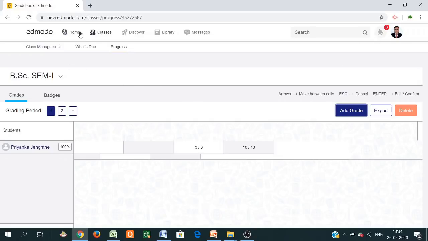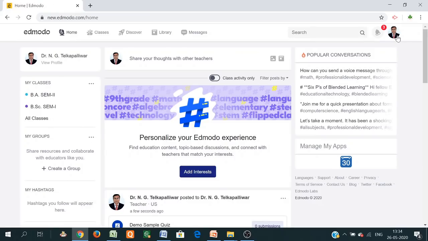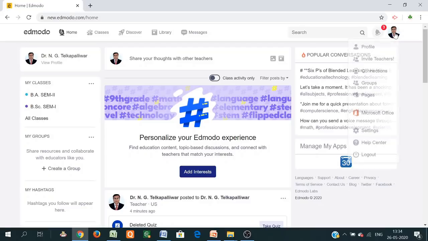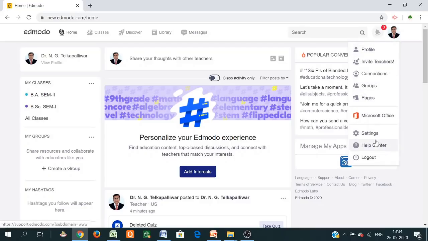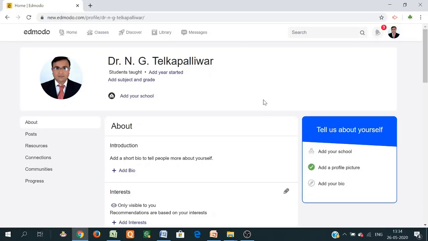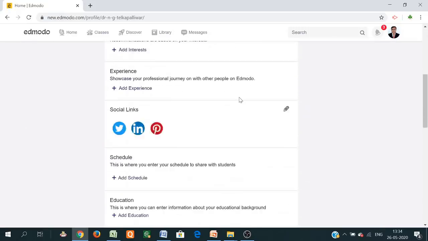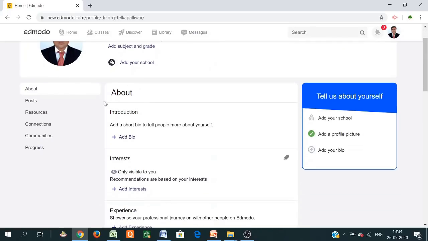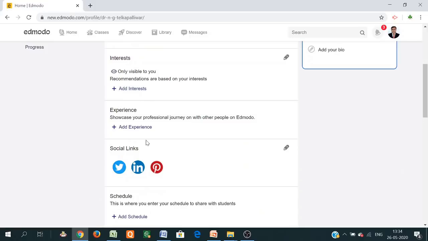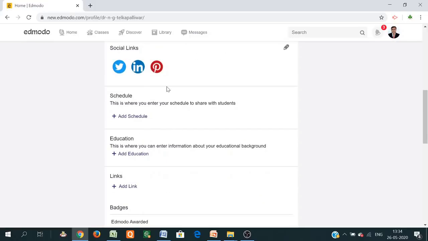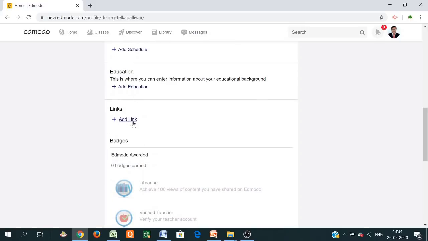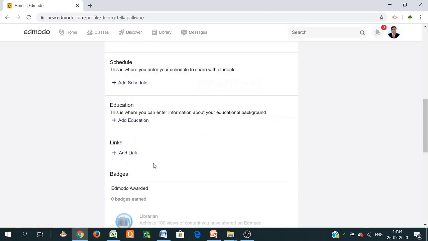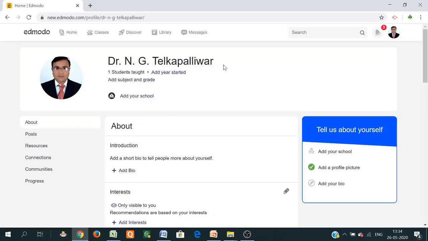Then there is another option, that is profile setting, etc. This is the profile option. You can add the profile image, about, post, add biodata, then add school, add interest, add experience. These are your social links of Facebook, Twitter, Instagram, etc., scheduling program, and your education links. In this way you can generate your profile.